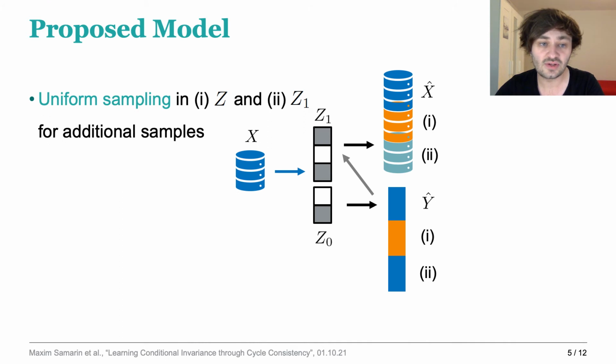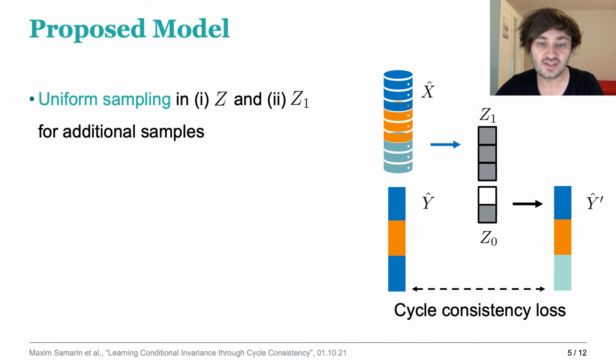In addition to reconstructing, we also uniformly sample in the full latent space to obtain the orange data points and in the Z1 subspace to obtain the cyan data points at fixed Z0 coordinates or a fixed property y hat. As explained on the previous slide, we now pass the new batch of data points through the encoder once more and calculate the property y hat prime and measure the cycle consistency loss between these property values.